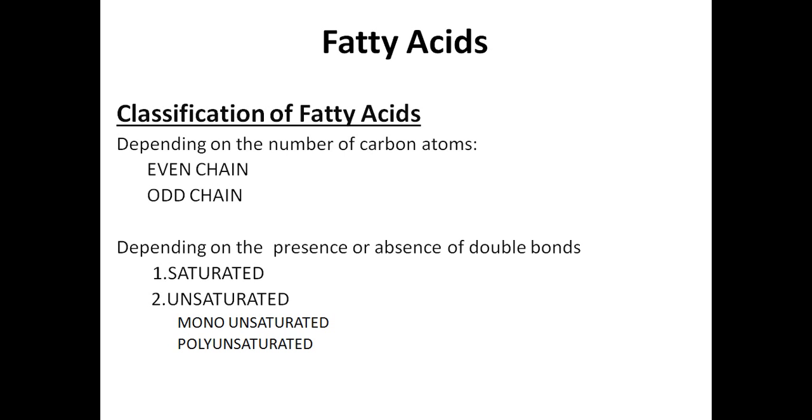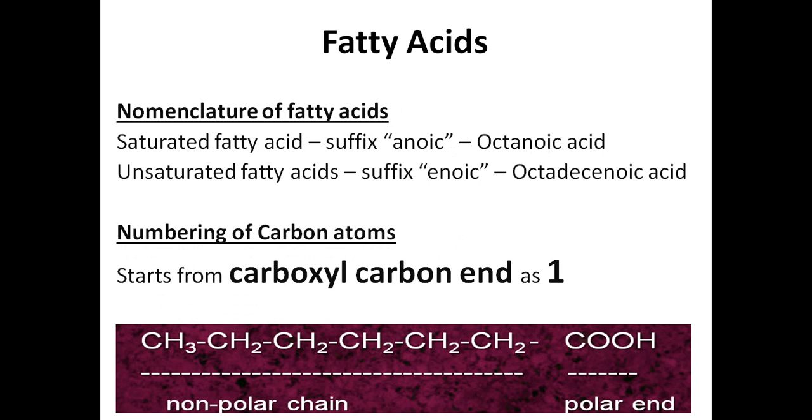So, further information about the classification of fatty acids. Depending on the number of carbon atoms, it is classified into even chain fatty acid and odd chain fatty acid. And depending on the presence or absence of double bonds, they are classified as saturated and unsaturated. Saturated means no double bond. Unsaturated means double bonds are present. If only one double bond is present, it is called monounsaturated. If more than one double bond is present, it is called polyunsaturated fatty acid.